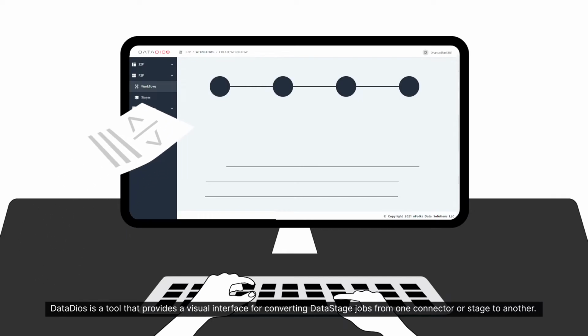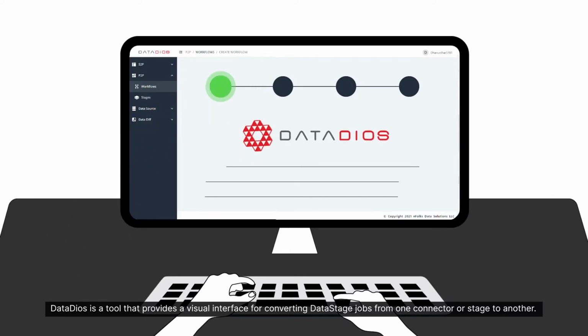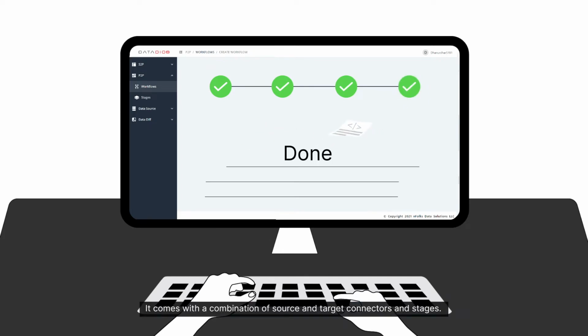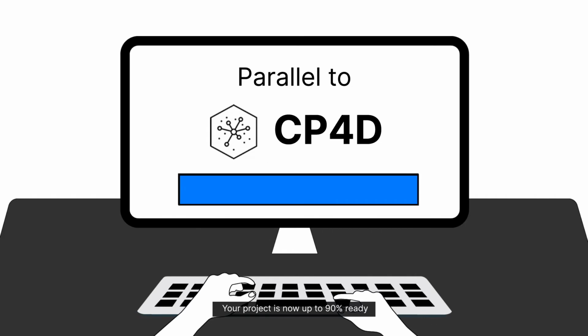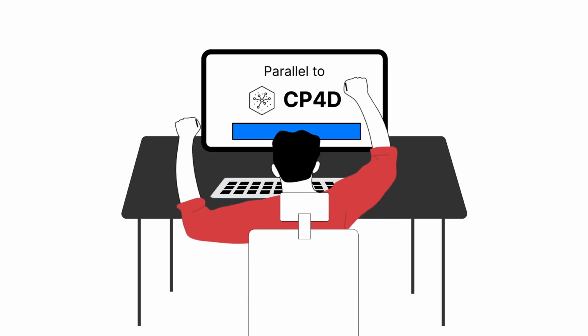DataDios is a tool that provides a visual interface for converting DataStage objects from one connector or stage to another. It comes with a combination of source and target connectors and stages. P2P can do the same job in minutes. Your project is now up to 90% ready.